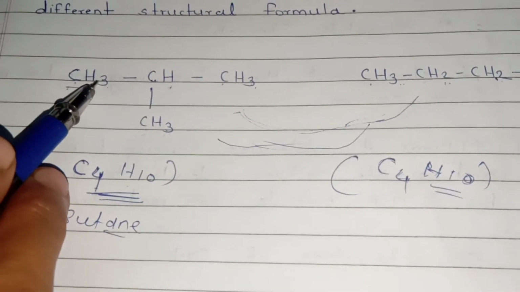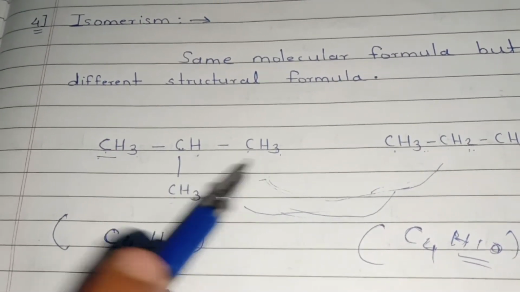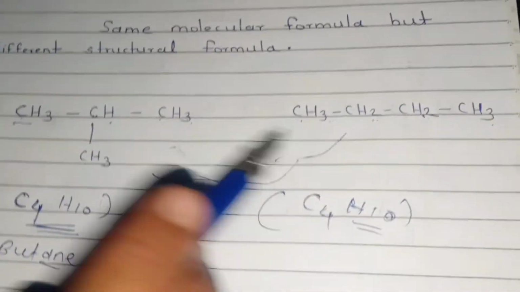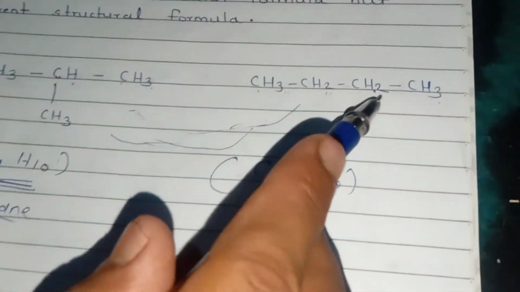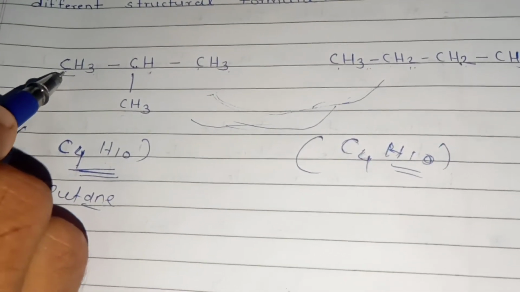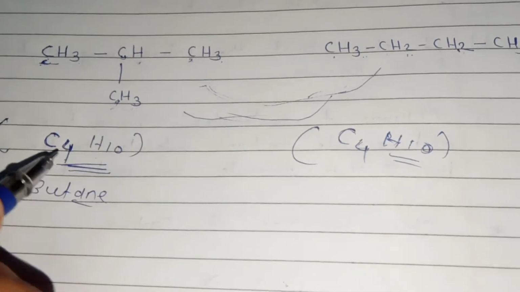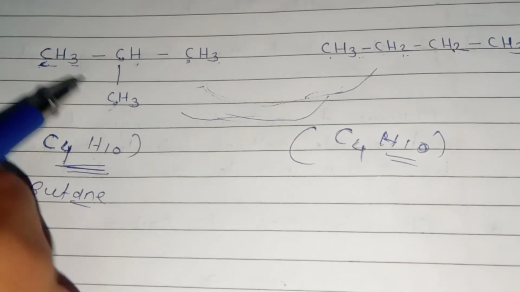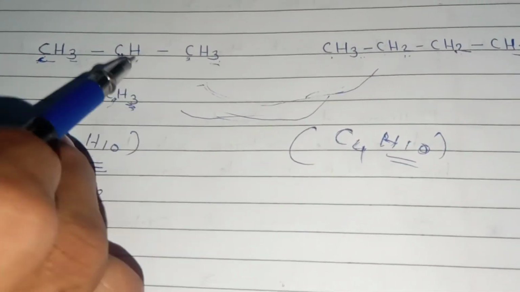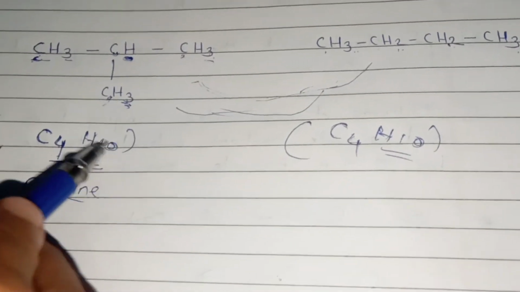This is a representation of the structural formula of butane, CH3CH(CH3)CH3, and this is another structural formula of butane, CH3CH2CH2CH3. Now let us find out the molecular formula of butane. Here is the first carbon, second carbon, third carbon, fourth carbon. Therefore C4, and calculate the hydrogen: 3 plus 3 is 6, 6 plus 3 is 9, and 9 plus 1 is 10, H10.